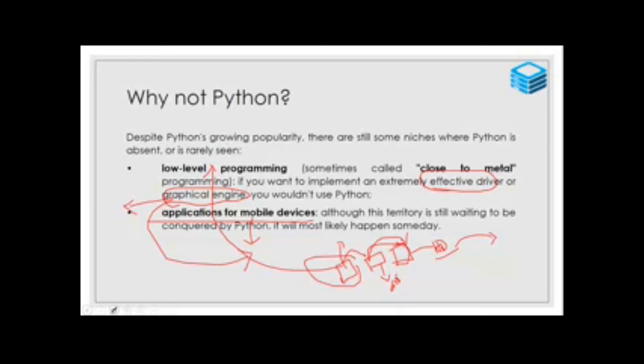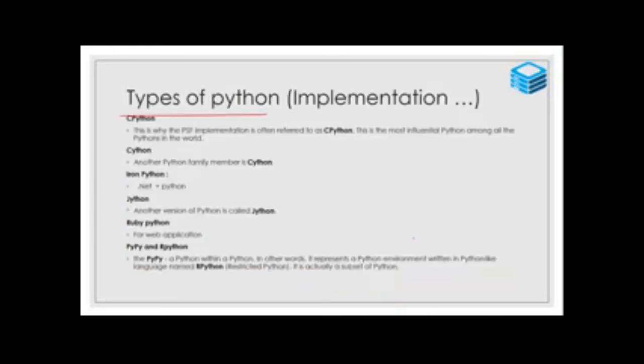So please understand, Python's main drawback is in graphical engine communication. To communicate with the graphical engine, Python has drawbacks, which means they are still developing. That is the only area of drawback. So these are the types of Python.